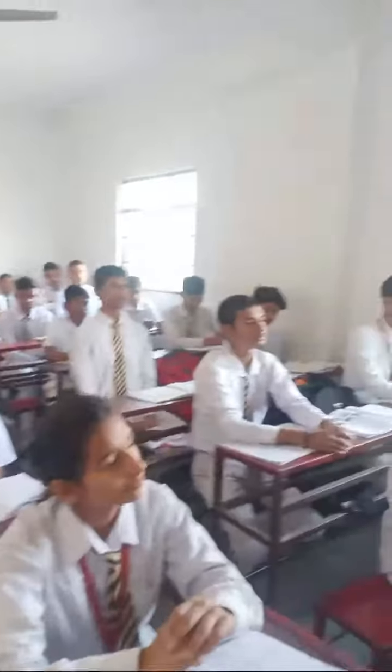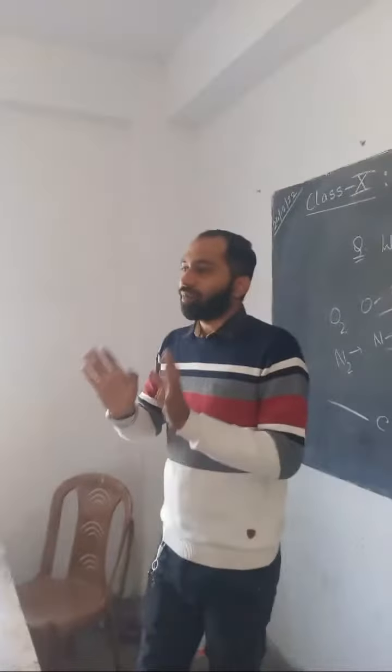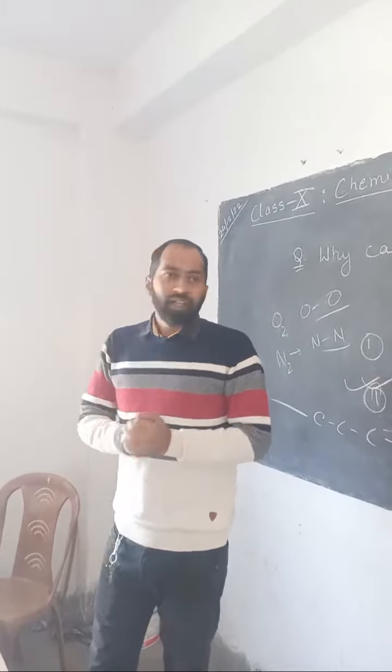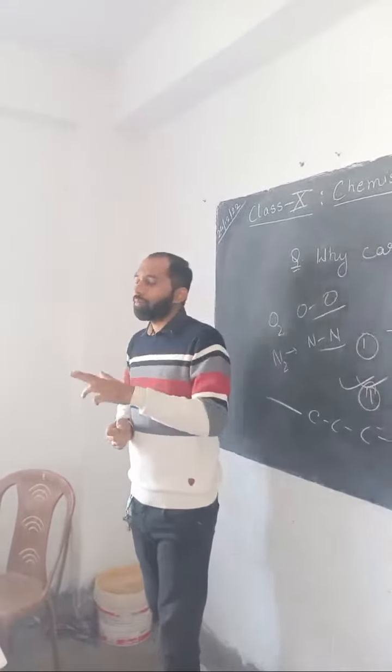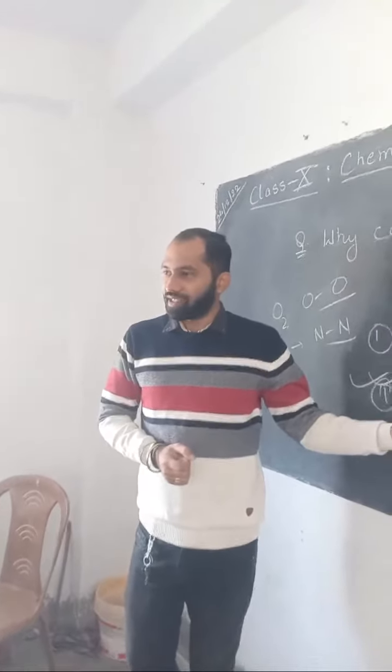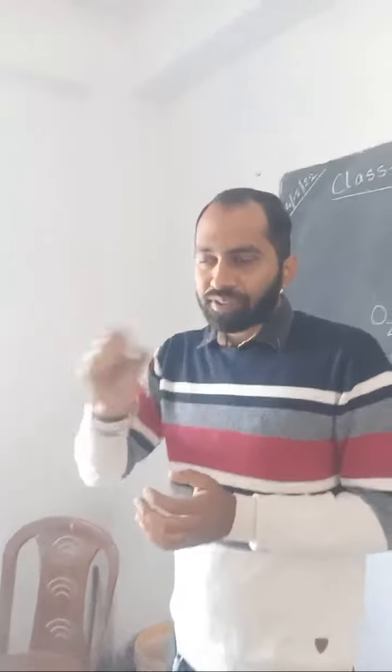Okay, very good. We have clearly understood why carbon forms a large number of compounds. The only two reasons are tetravalency and catenation. Our second point is, what do you mean by allotrope? An allotrope is not a compound; it is an arrangement of atoms of the same element.